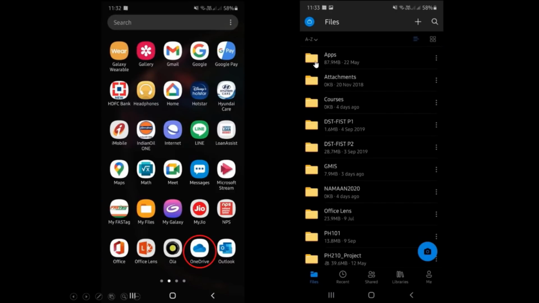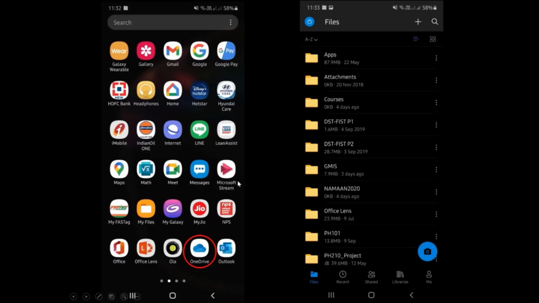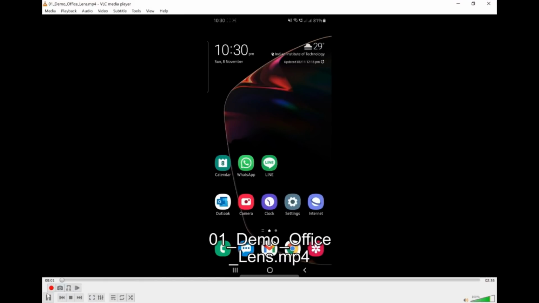Now you can see here apps, attachment, courses, DST 1, 2 and GMIS. So the folder that you see in your web browser will be exactly reflected in your mobile app as well. Now, what are the advantages of using this? The next step is this video, so let's see it. This is very important.